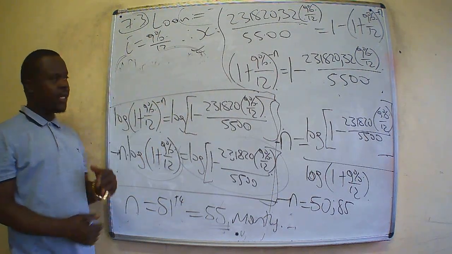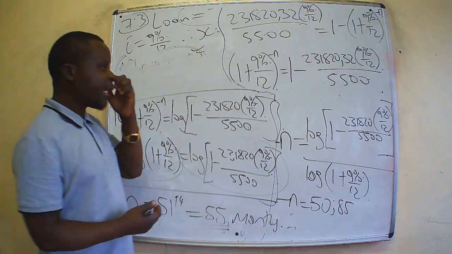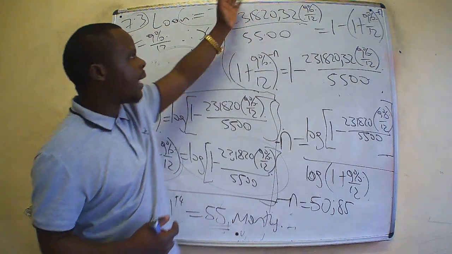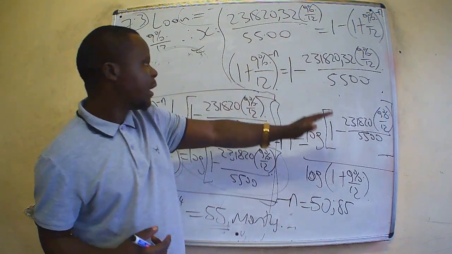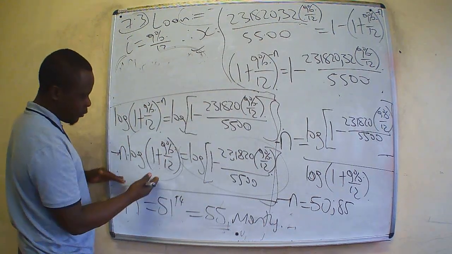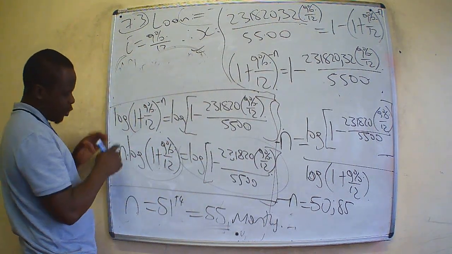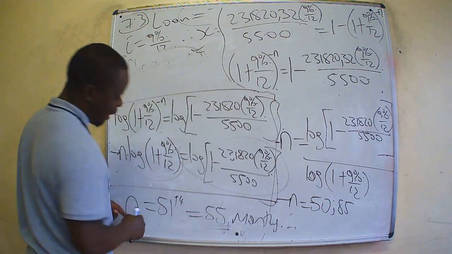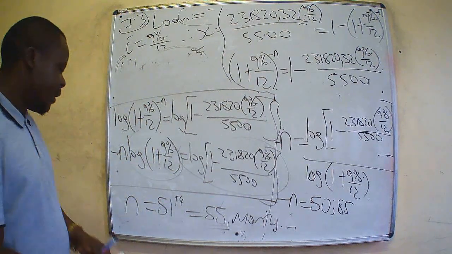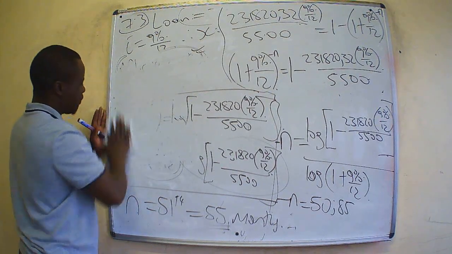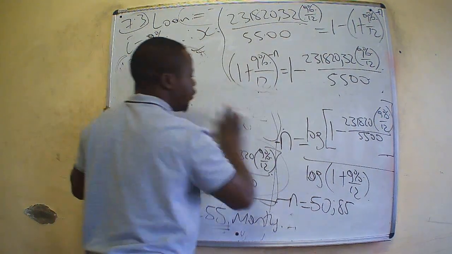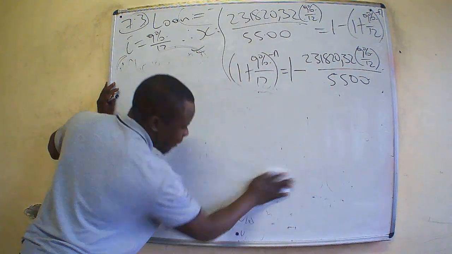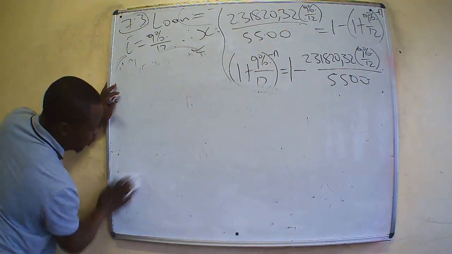So I guess you saw what we did. Some of the steps were not necessary, but we did put them so that you can understand that from here we introduce logarithm at this stage. After introducing logarithm, we move to this point, bring down negative n so that you can multiply according to the laws of logarithm. Divide both sides by the same unit, we come down to n is equal to 51 payments. So she's going to complete the payment in 51 payments. So these were finance questions for June 2024.